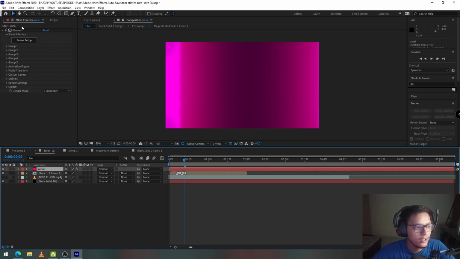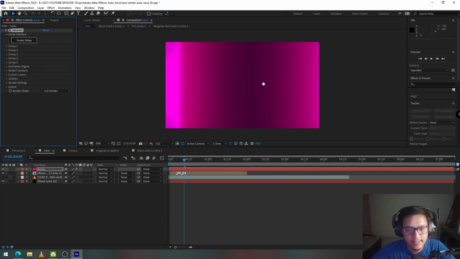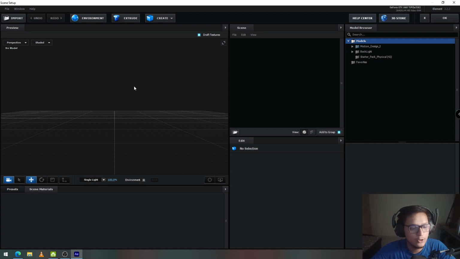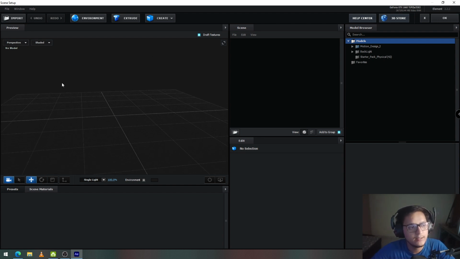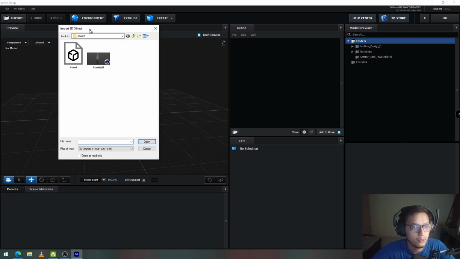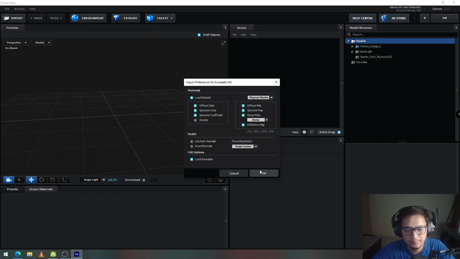Select the solid, go to the Element effect and select scene setup. Now you'll see your 3D environment, some windows and nothing on the screen, because now you have to import your 3D element into the scene. So click on import and it will crash. No, it won't. And select your 3D model.